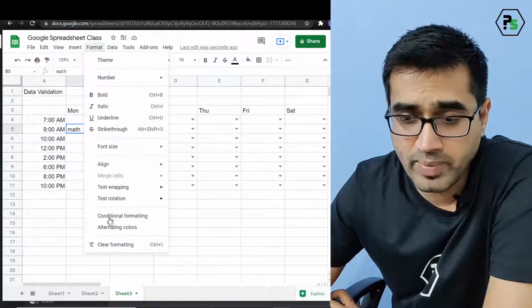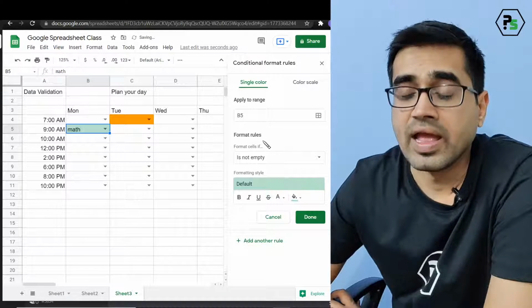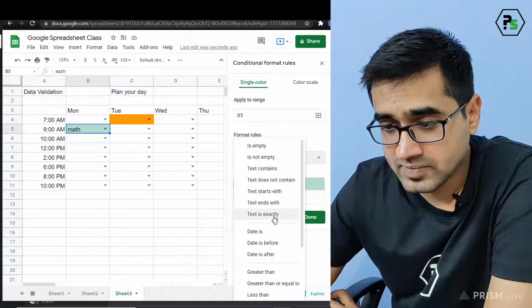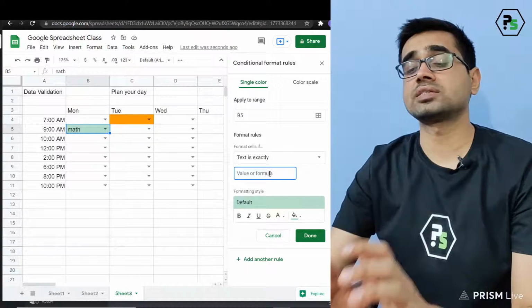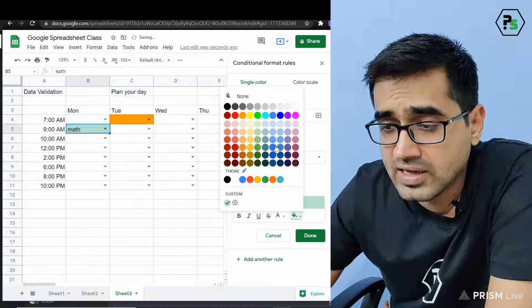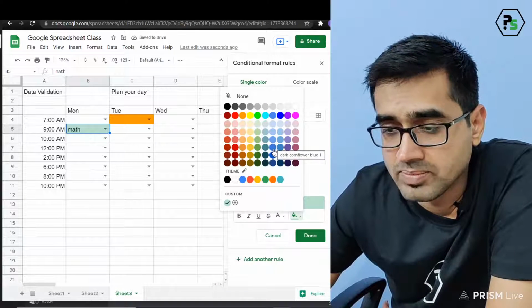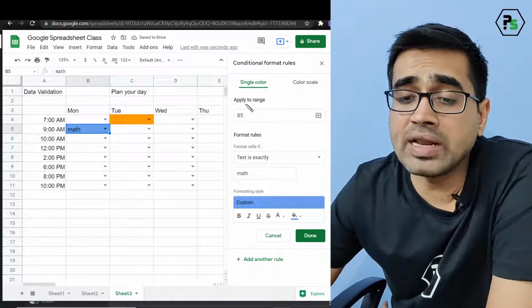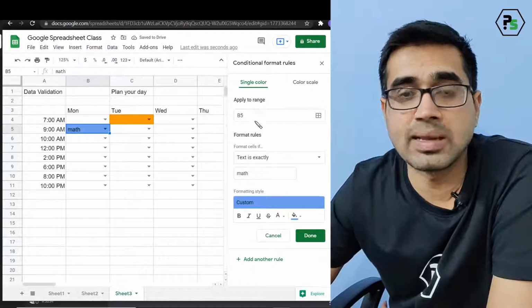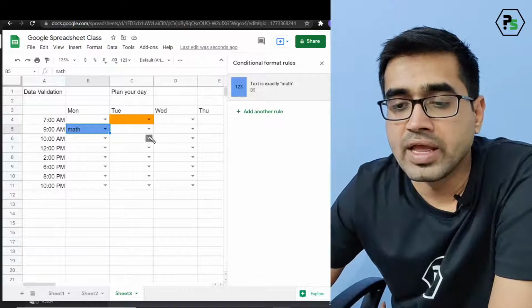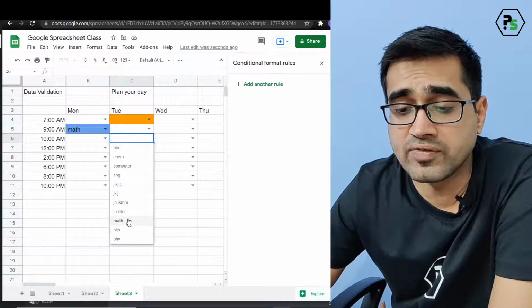Okay, so you go to format, you go to conditional formatting, and now you can go and add the values. You can say I'm adding text is exactly, so the text is exactly what, math. So whenever it is math, just go and make it blue. Okay, but remember it is not applying to a range, it's just applying to a cell. So understand what will happen. It will not change to blue color if I select math here.